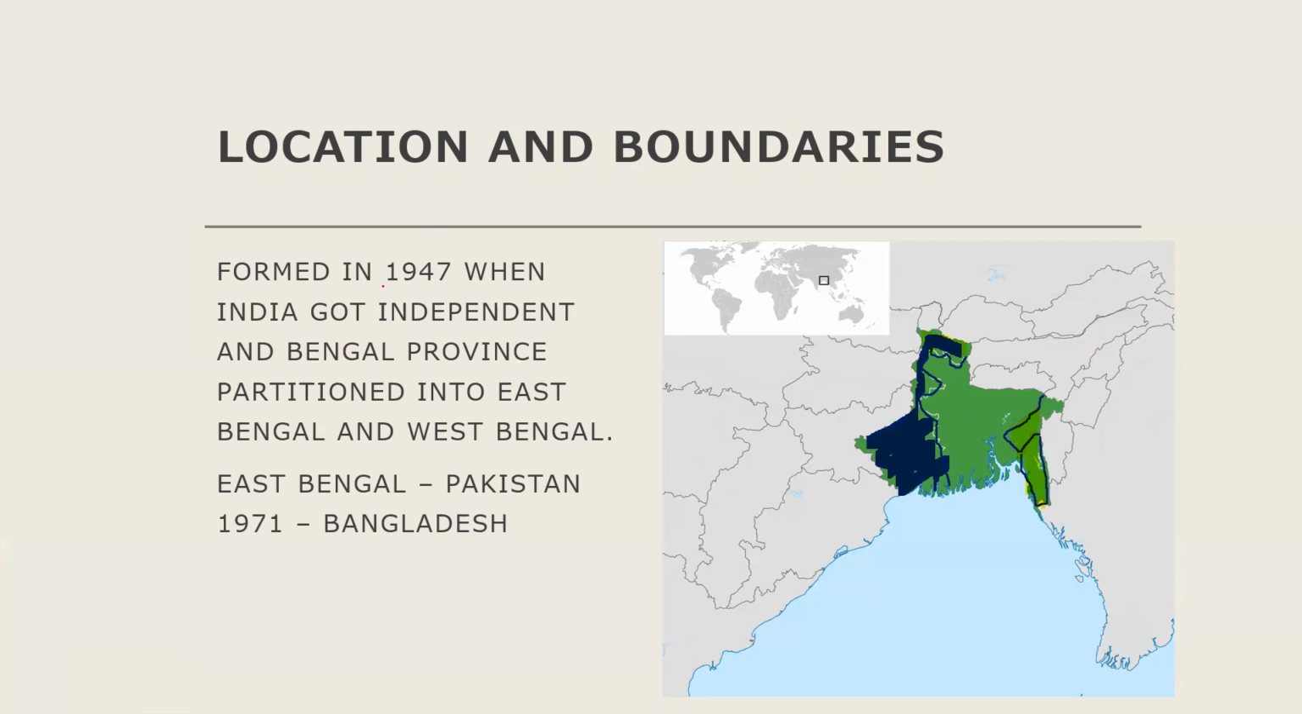India got independent in 1947, so West Bengal was formed in 1947. Before, this entire part was called the Bengal province. It was called the Bengal province, the province of Bengal.